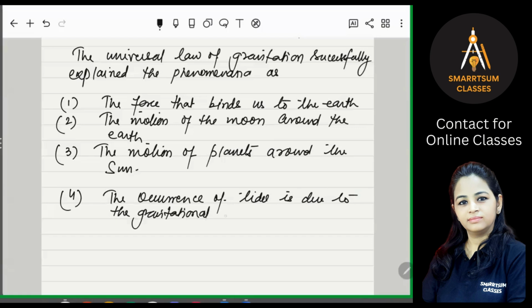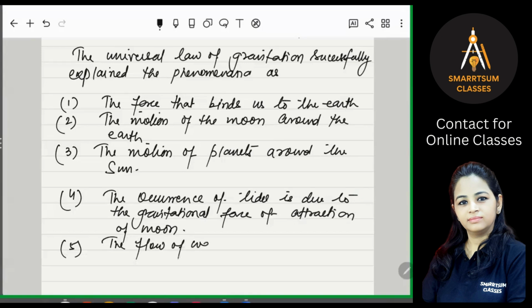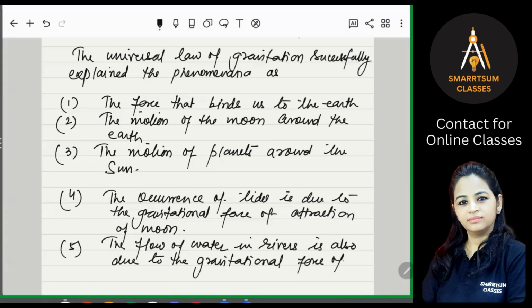So write down, it is due to the gravitational force of attraction of the moon. The flow of water in the rivers is also due to the gravitational force of the Earth on water.